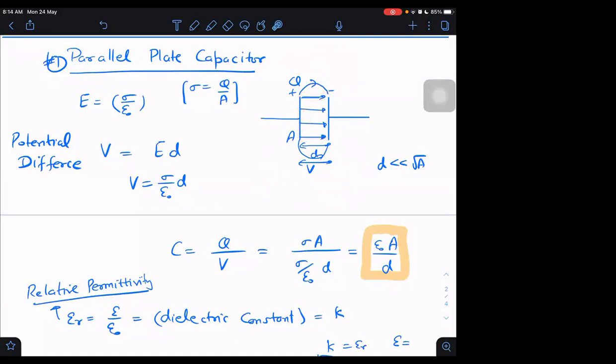One more thing I would like to say: if I am at a very large distance away from this capacitor and somebody is asking to find the field here, you may believe that there is no field because the field is negligible. Negligible does not mean there is no field. Field will be there. It will be like a dipole, positive and negative, separated by certain distance d. It will have some dipole moment, and if I know the dipole moment and the angle, then I can find out the field at any point P at a distance very large compared to the d value. So compared to d, if I'm at a very large distance away, then I can use the formula of dipole to find out the field. Is that clear?